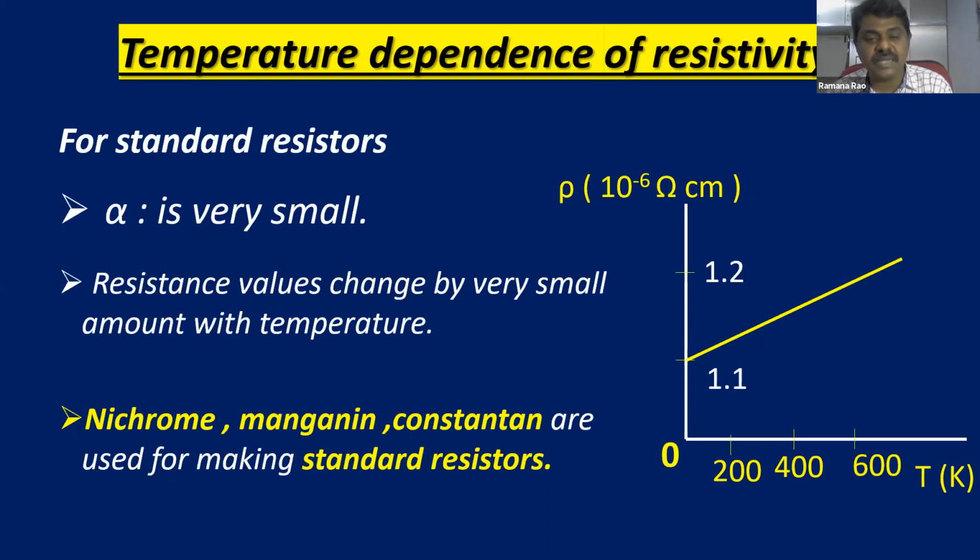Even in a large temperature variation, their resistance is not going to change by much. So this is the answer for that question, right, children? So this is about standard resistors. Everything is there on the picture. So this is how temperature dependence of resistivity is for standard resistors.